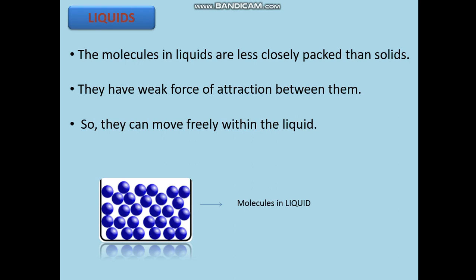The liquid acquires the shape of the container in which it is kept. Therefore, liquids have a definite volume but no definite shape. They can flow easily, so we can call them fluids. Examples are water, milk, and juices. These are all liquids. They can move freely but do not have a definite shape.